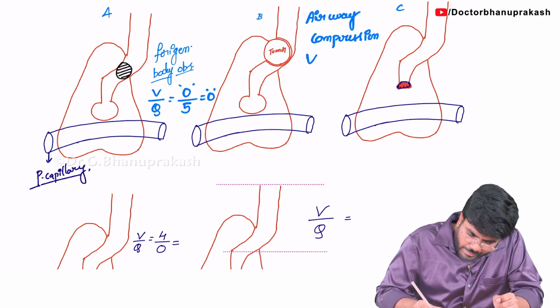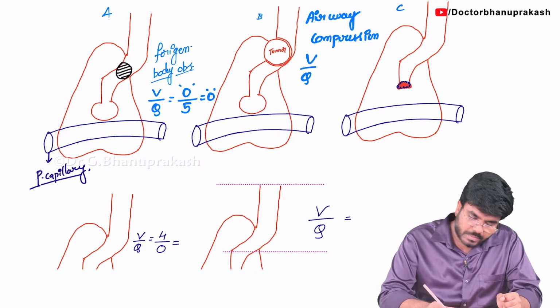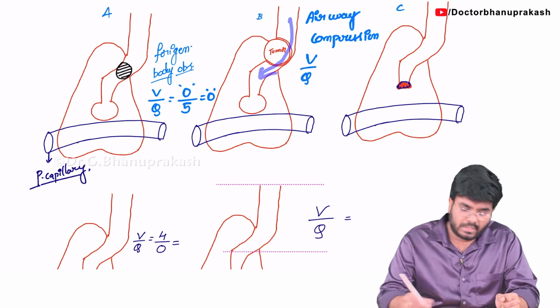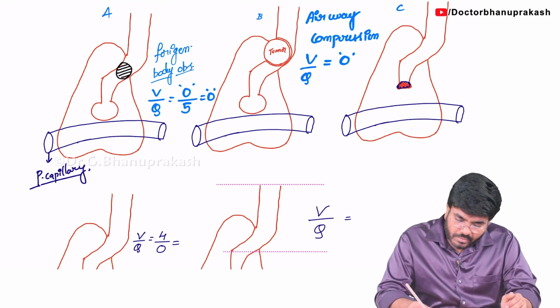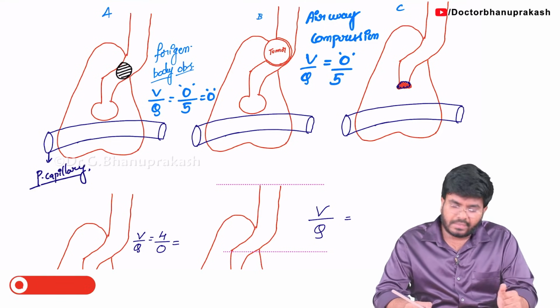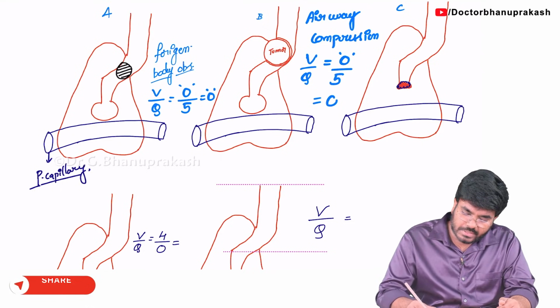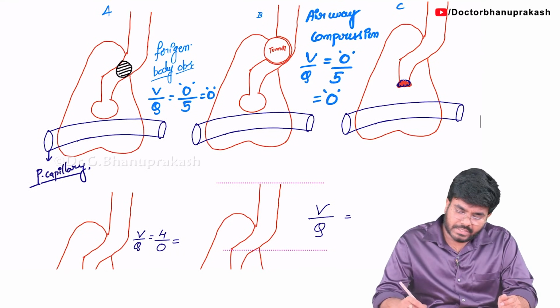Now, what do you think will happen to the ventilation perfusion ratio? Sir, in this person again the ventilation is getting affected. Let's say ventilation becomes 0. But what about the perfusion? Perfusion is happening, sir, the blood went. So again in this condition, 0 divided by 5, the answer will be 0. Next, the third condition, look here.